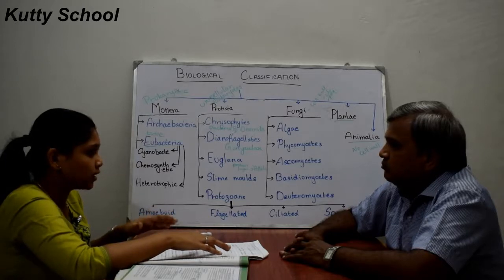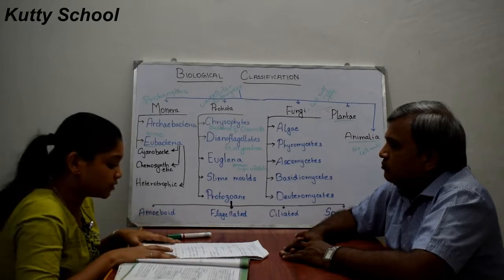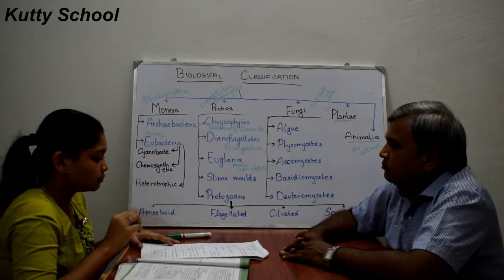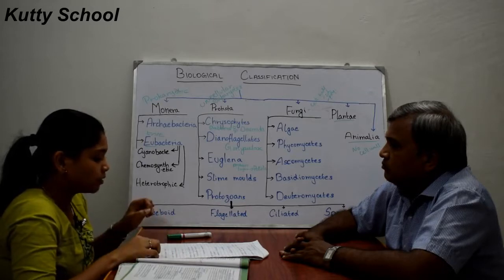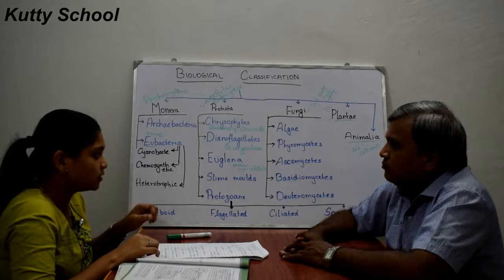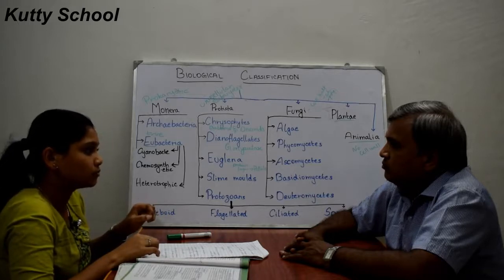It produces aggregates. Under unfavorable conditions, this plasmodium differentiates and forms fruiting bodies.